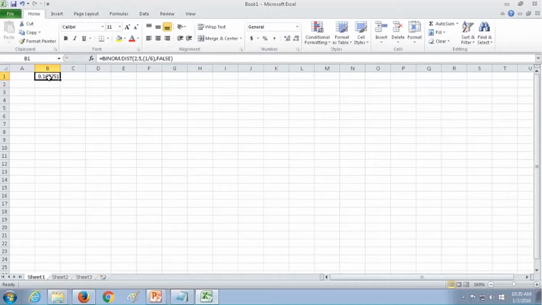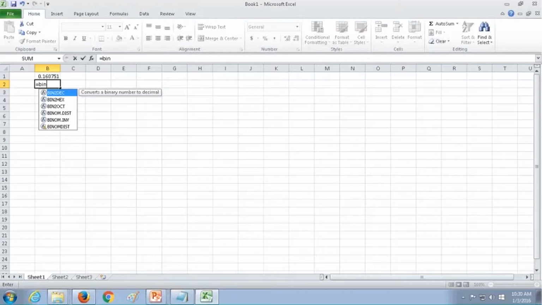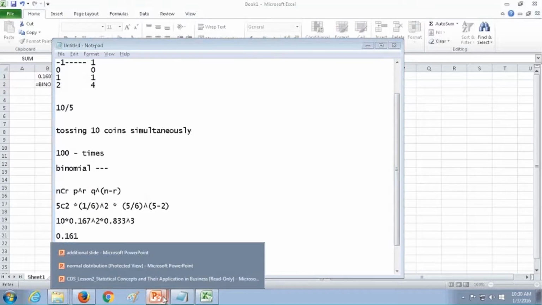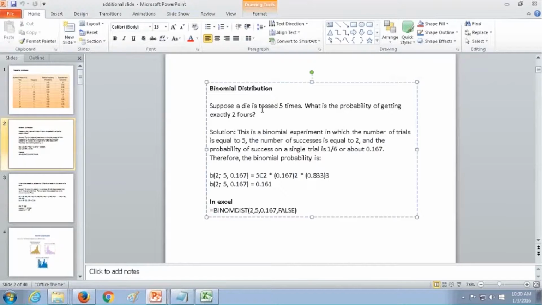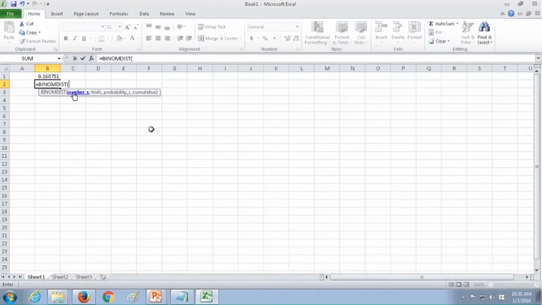Now in the same way, if I am asking you, okay, Sandhya, to repeat again. So what I'll do is I'll do the same process again. Binomial distribution. Okay, what is this number of S? Number of S represents how many times your number should occur. So in our case, exactly 4 times the number should occur, right? I'll show you the question once more. Suppose a die is tossed 5 times. What is the probability of getting exactly 2 4s? So what is the number that you're expecting? Exactly 2 4s. That's what I had mentioned here as 2. First number is actually I'm mentioning I want exactly 2 4s.